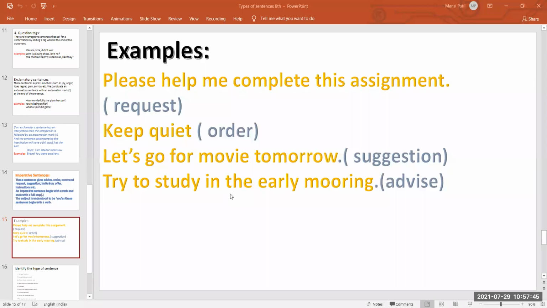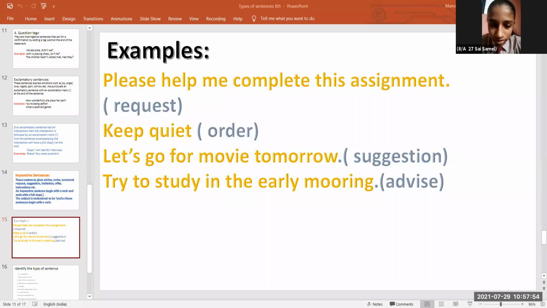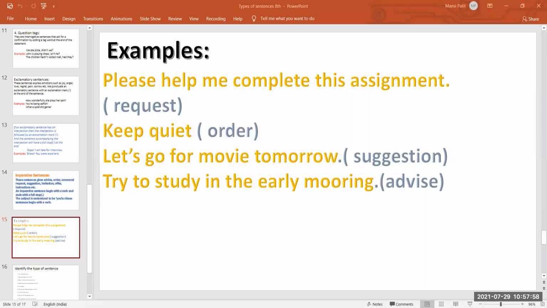Wow, very good. One more is there, who will read it? Dharvi, unmute yourself. Yeah, you can mute yourself. I think Dharvi is having some internet issue. Yeah, Jyotirmai, unmute yourself.